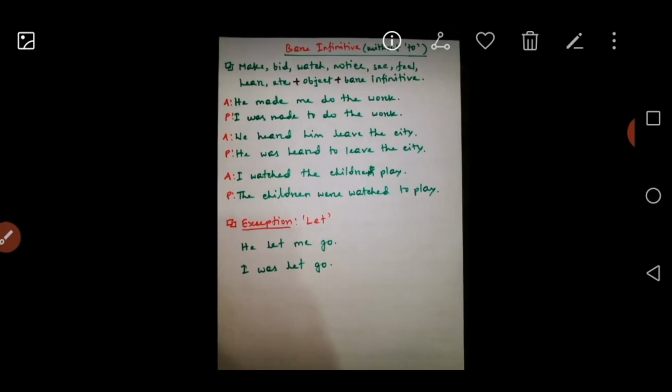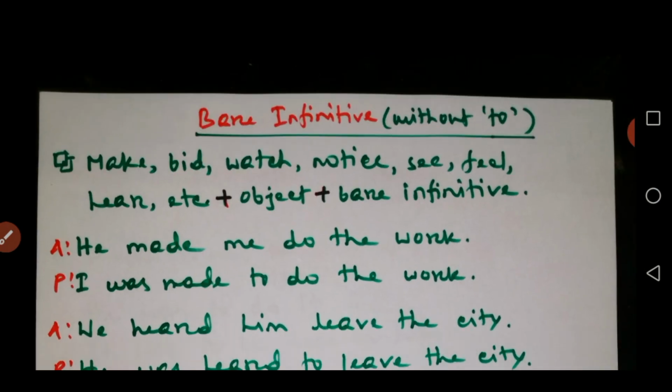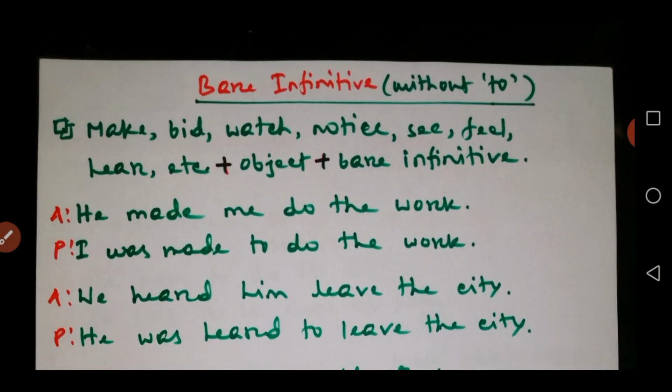So the last one is called bare infinitive. Maybe a lot of you or some of you already heard about it, or maybe you read it in books already. Bare infinitive means infinitive without to.